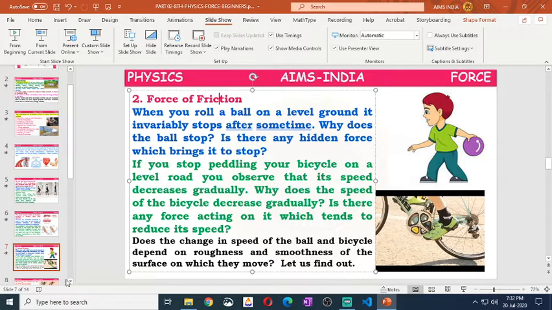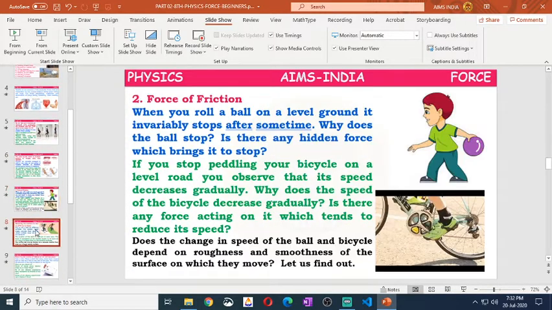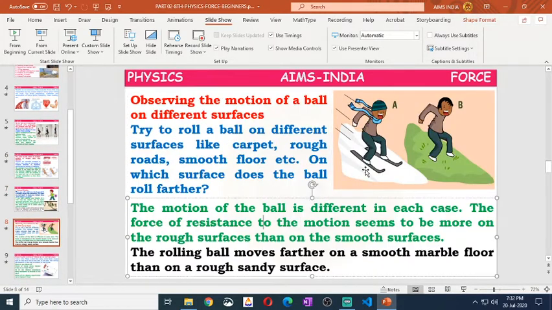That resistance is called force of friction. The force of friction depends on the nature of the surface. If the surface is smooth, the force of friction will be less. If the surface is rough, the force of friction will be more.